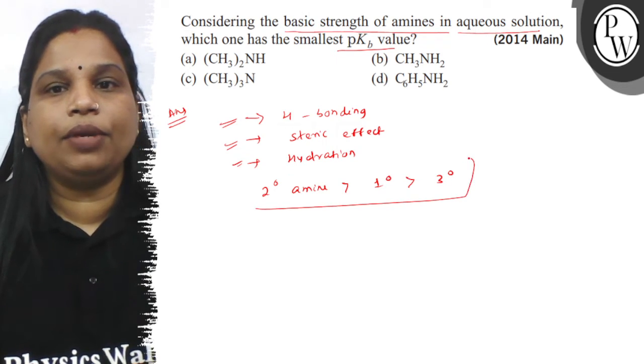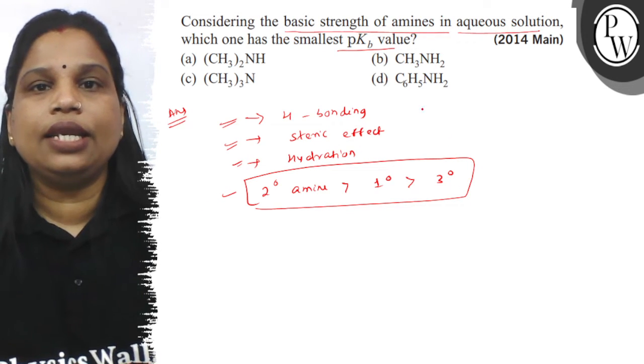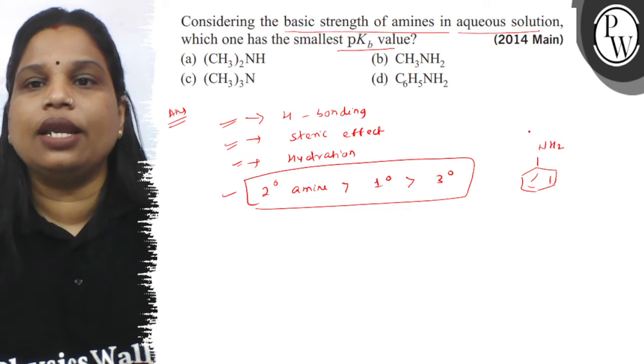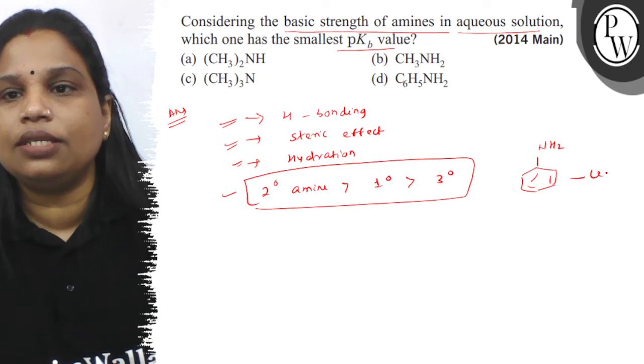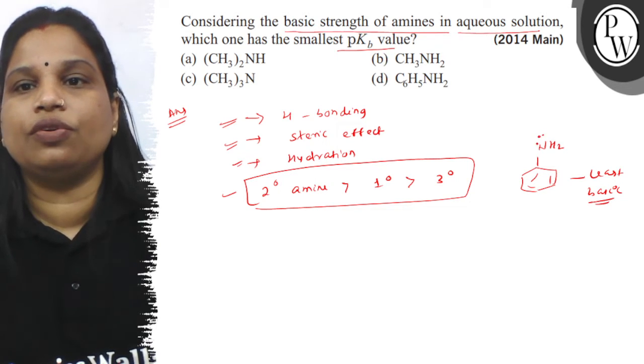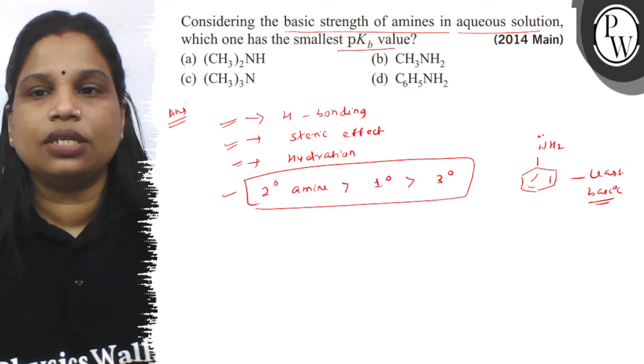Okay, and because this is the trend of primary, secondary and tertiary amines, in case of aryl amine, that is C6H5NH2, that is your aniline, in aryl amine this is the least basic. ठीक है, because here the lone pair of electrons is involved in the resonance, therefore it is not available, so it is least basic.